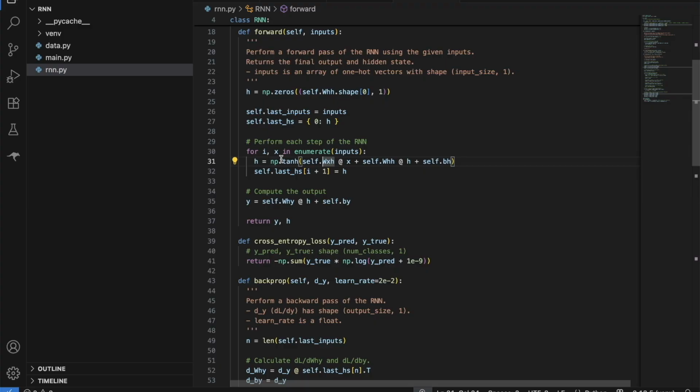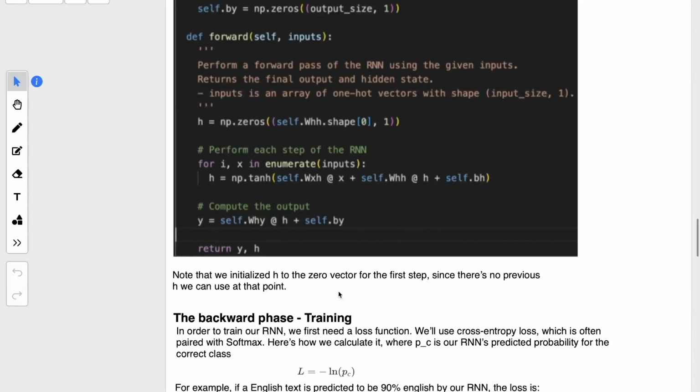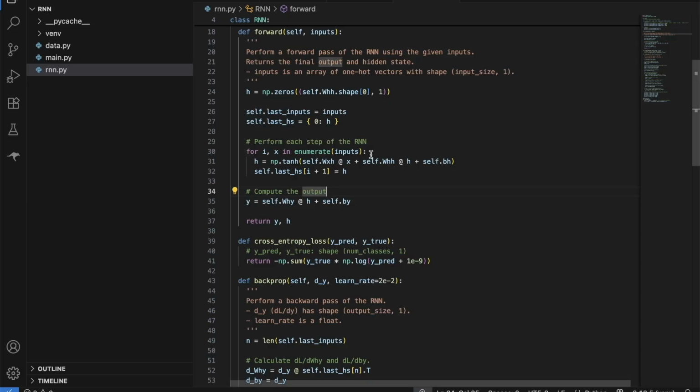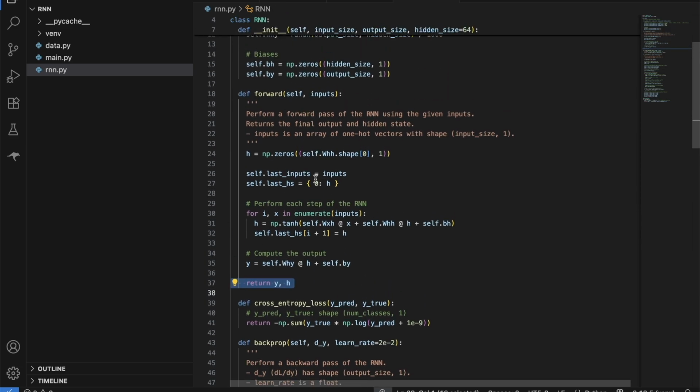So using these two, we just keep on calculating the output of each hidden layer. After we get the output of the last hidden layer, once the loop is over, we just use the same formula that we have here, which is the weights of hidden layer into the output of the last hidden layer plus output bias, and we just return our output. So this is how we are passing the input and processing it in the neural network.